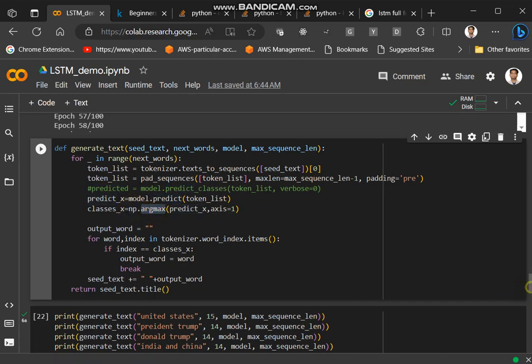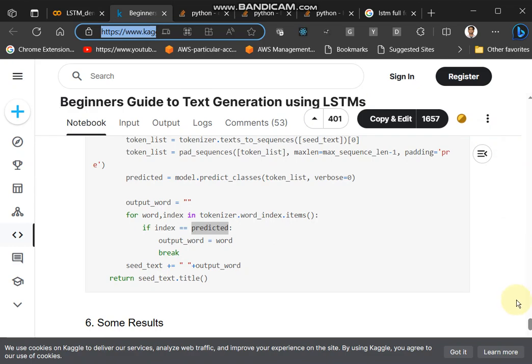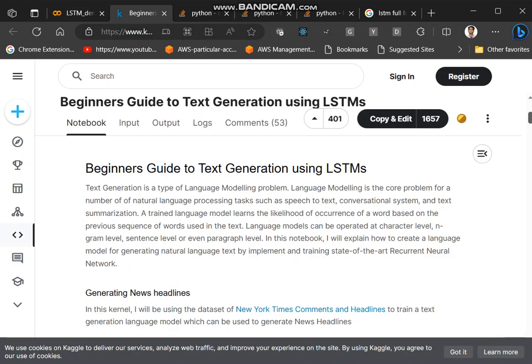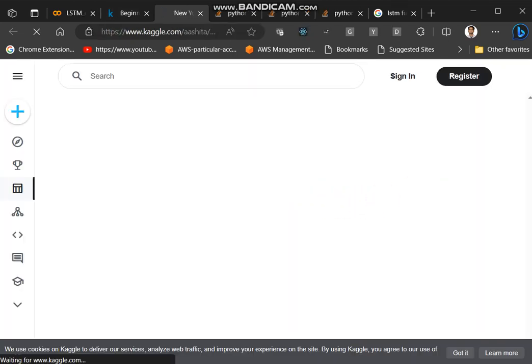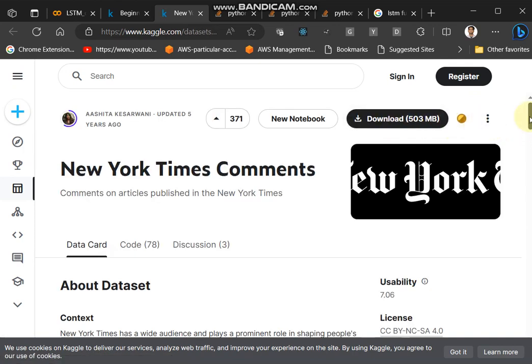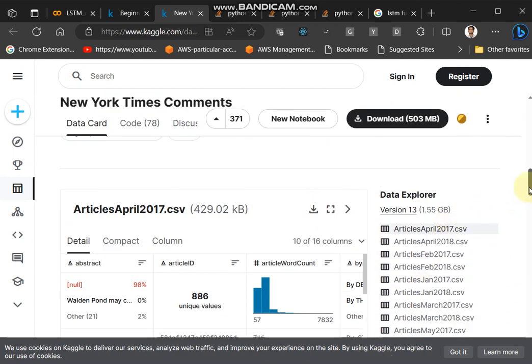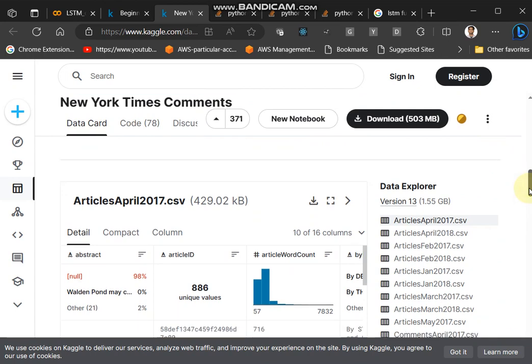Now regarding the data set, I have added the link from where I got it. If you have the original article link, which I will be sharing in the description, from there itself you can get it from this link, New York Times comments and headlines. If you open this, you can download the 503 MB file that will be in an archive, and if you extract it, you'll get all these files. It's 1.55 GB, but for the code in this experiment, you don't need the larger ones.